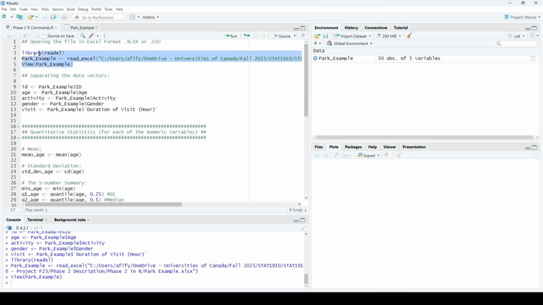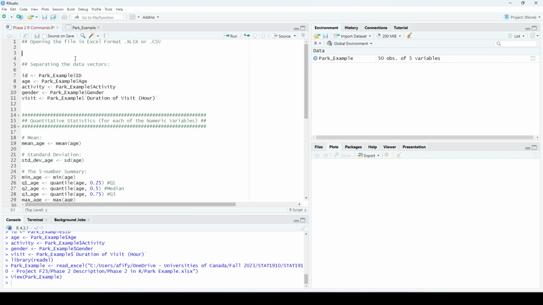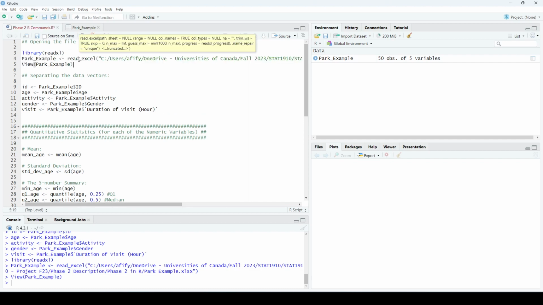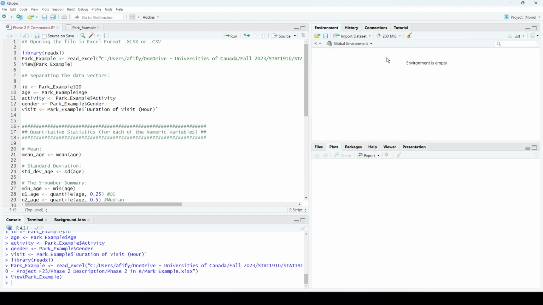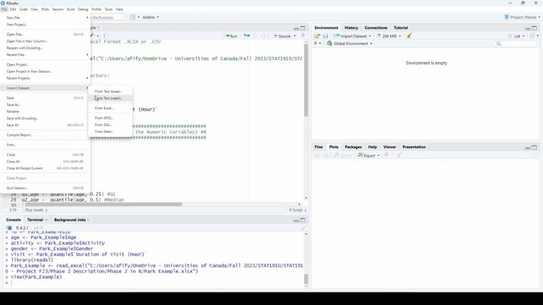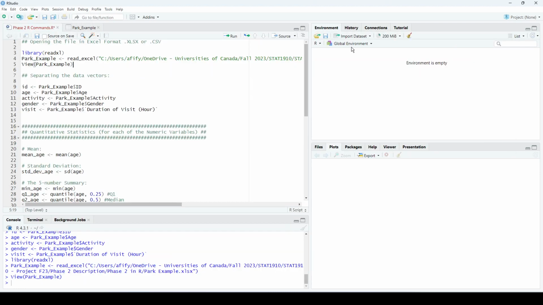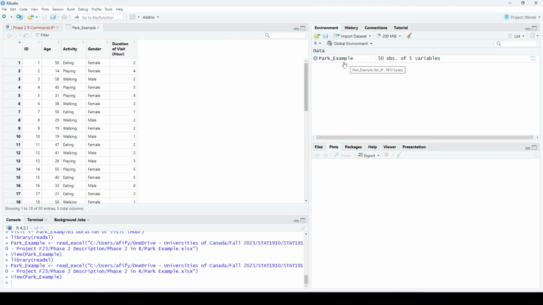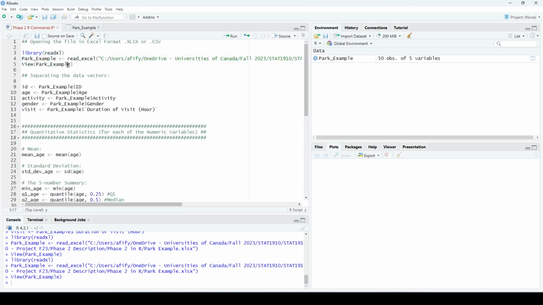Why did I copy the command? Because I can add the command here, Control V, to add the command that is used to load my dataset, so I can load it more easily next time. So let me delete my dataset here to show you. Here I don't have the dataset anymore. So instead of going through file, import dataset from Excel and browsing and so on, I can just run this command, highlight it and click on run. This will load the dataset and open it here. So that's why we copy the code and add it here.